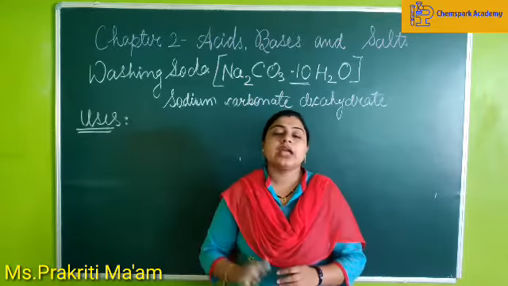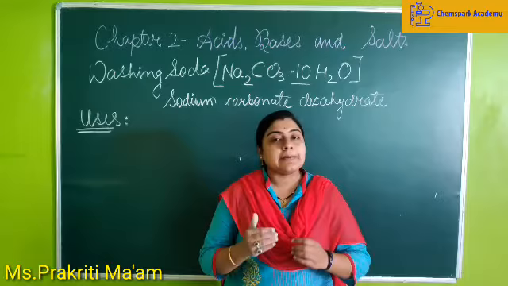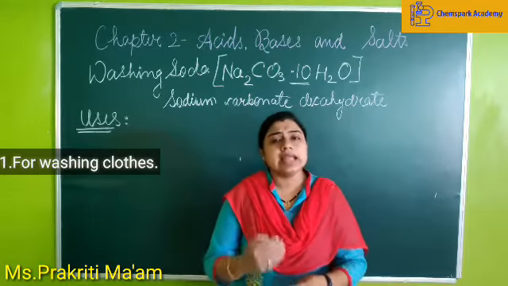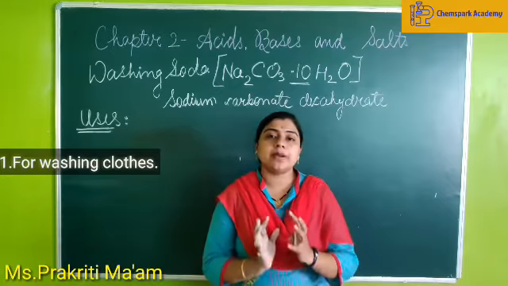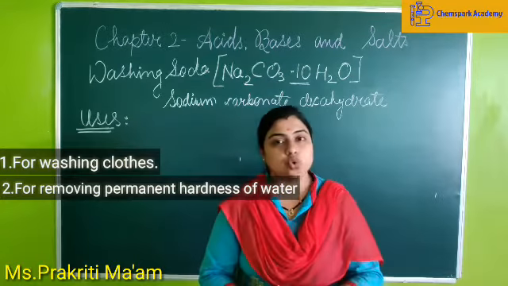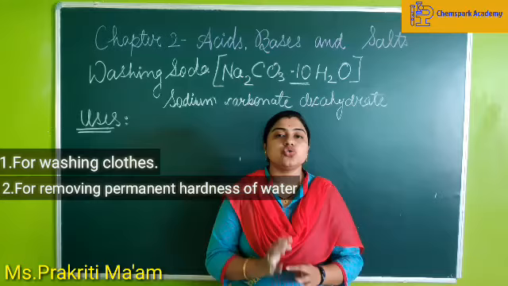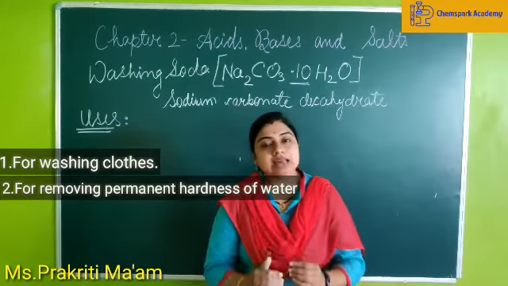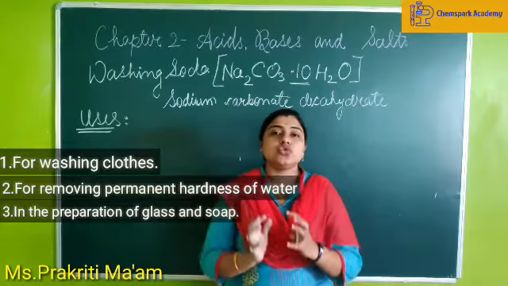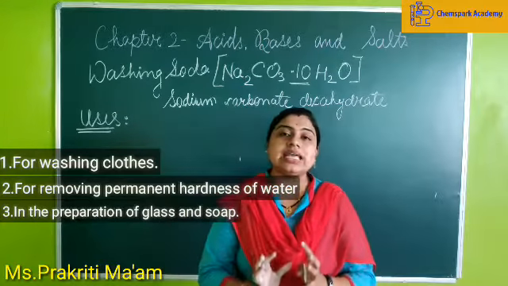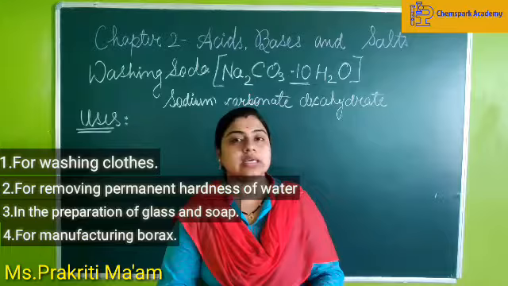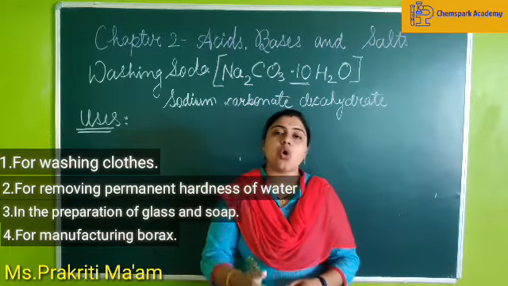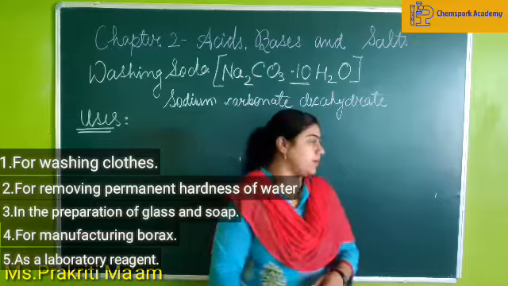The second, it is used for removing the permanent hardness of water. The next, it is used for the preparation of glass and soaps. The fourth, it is used for the manufacturing of borax. And the last one is that it is used as a reagent in the chemical industries or in the laboratories. So these are basically the uses of washing soda.